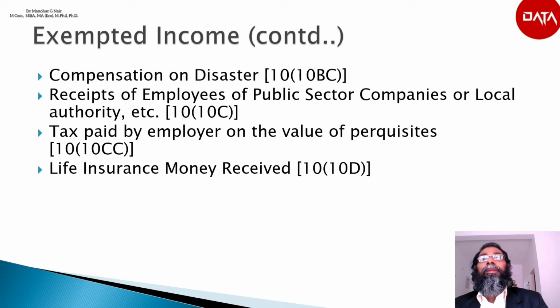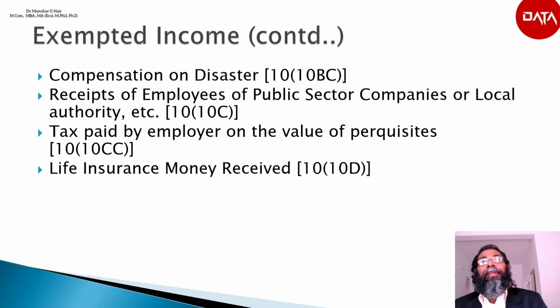However, the amount shall not be exempt in the following cases. If an individual or a Hindu undivided family deposits money with the Life Insurance Corporation of India or the Unit Trust of India for maintenance of his handicapped dependent, and he gets deduction under section 80DD, and thereafter the handicapped dependent dies before the individual or the member of the Hindu undivided family, the amount so received by the assessee from the Life Insurance Corporation or the Unit Trust of India shall not be exempted. And the amount received under a Keyman insurance policy.